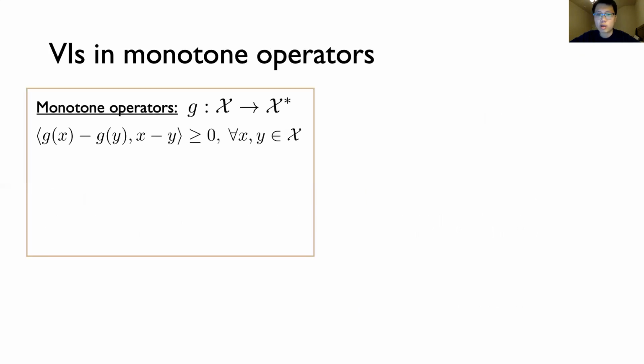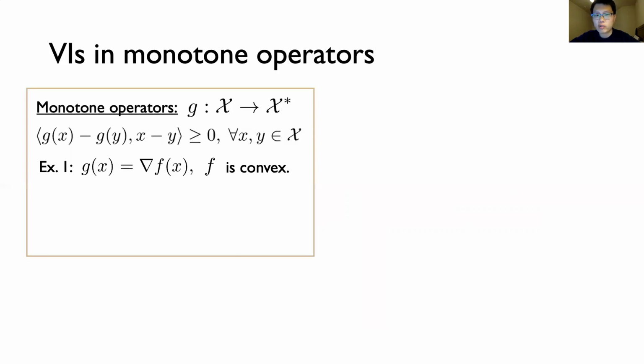To start, I'll begin by describing the problem family we study. A VI problem is parameterized by a monotone operator G from a set to its dual, which satisfies the displayed condition. Informally, it forces the results of the operator on 2 points to be aligned with the direction between these 2 points. We'll mostly only consider two examples of monotone operators in this talk.